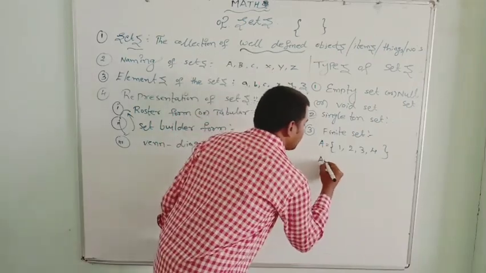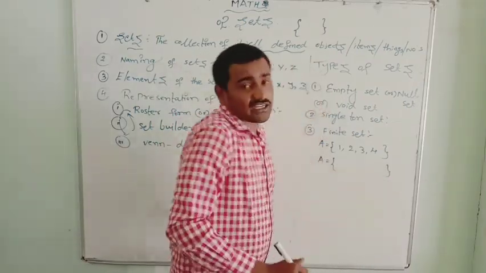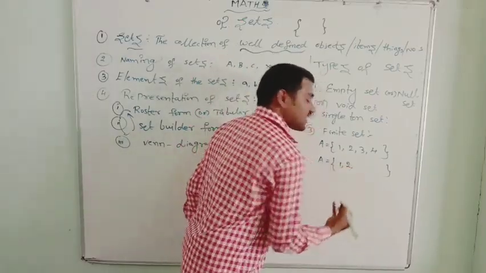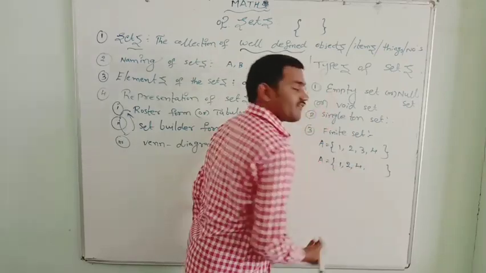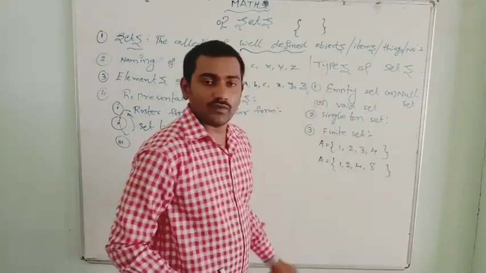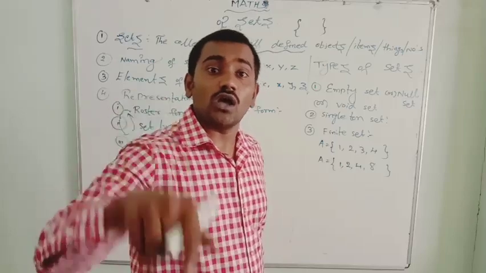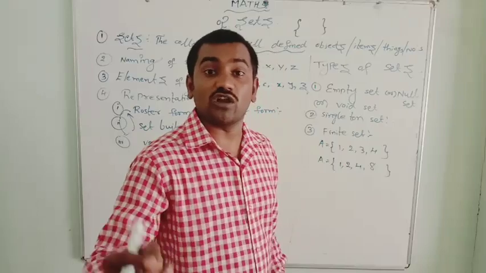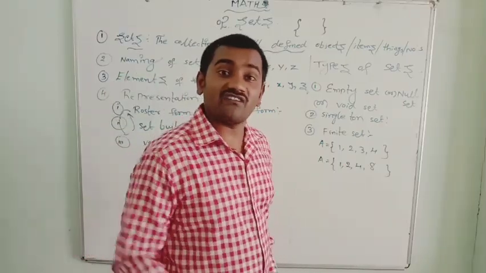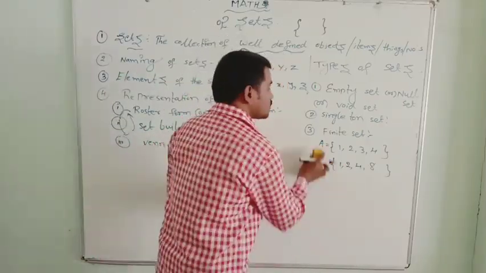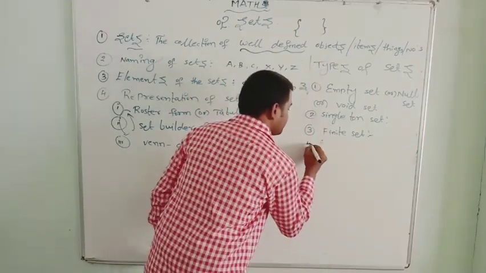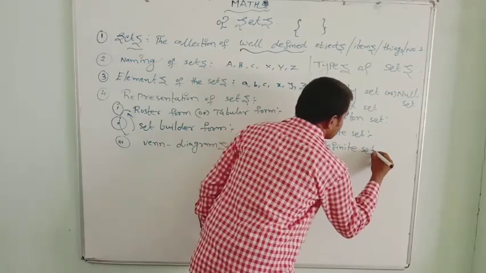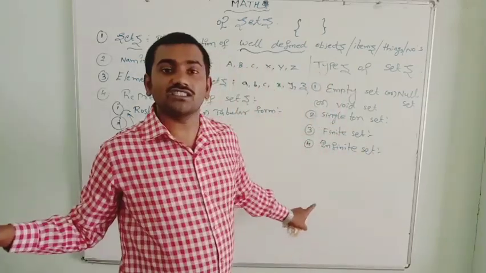Suppose the factors of 8. 1 is a factor of every number, 2 is a factor of 8, 4 is a factor of 8, and 8 itself is a factor. So the set of factors is also countable. So here the number of elements is countable, so it is known as a finite set. If the number of elements is uncountable, it's called an infinite set. Now you can understand what an infinite set is.